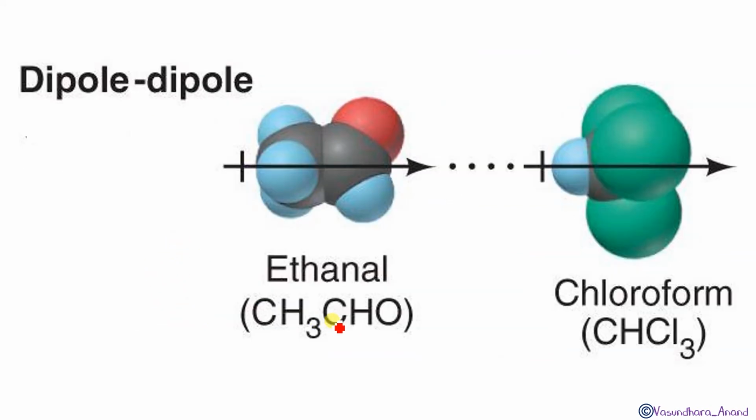In dipole-dipole, we can see that in ethanol there is an electronegativity difference, and chloroform, HCN, chlorine, that is also a dipole over there. So whatever force of attraction occurs between them is known as dipole-dipole force of attraction. So you have to check whether this force of attraction will occur between polar molecules. What you have to check is that both should be polar. That's it. Okay.